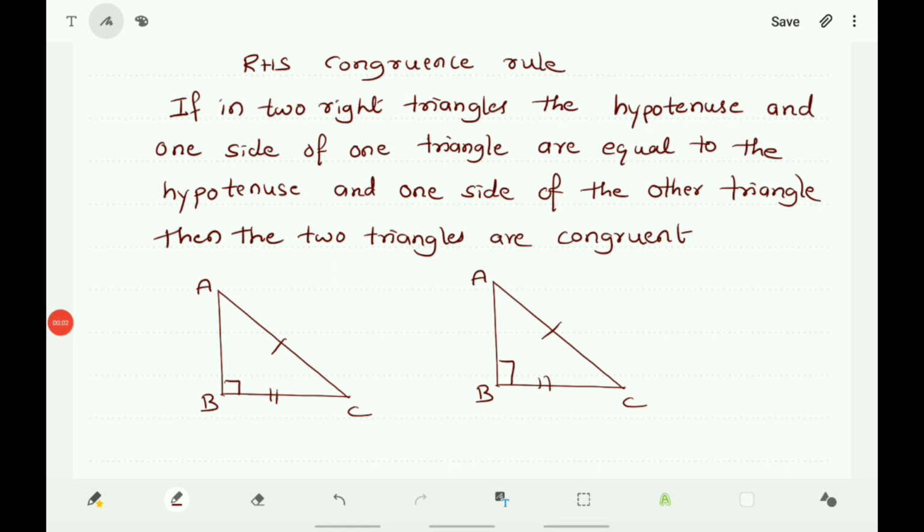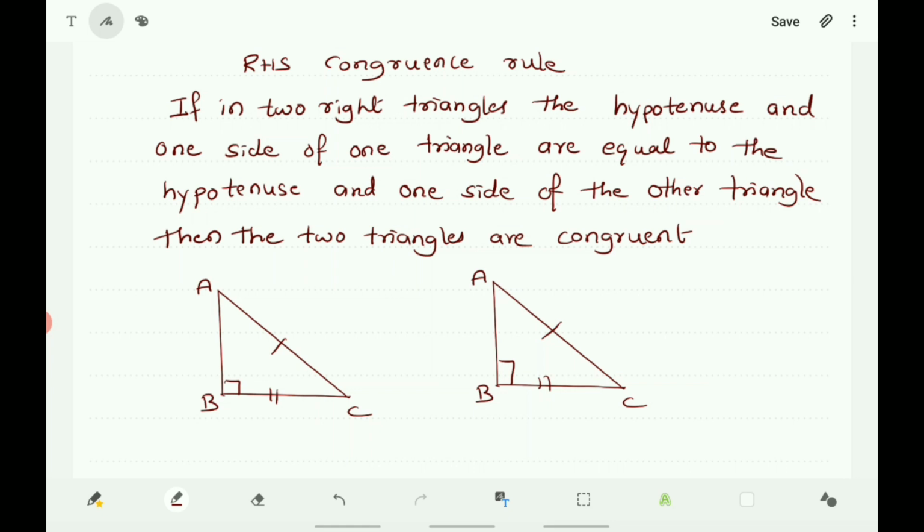Now about the RHS congruence rule. It is a congruence rule for the congruency of right angle triangles. The statement is, if in two right angle triangles the hypotenuse and one side of one triangle are equal to the hypotenuse and one side of the other triangle, then the two triangles are congruent.